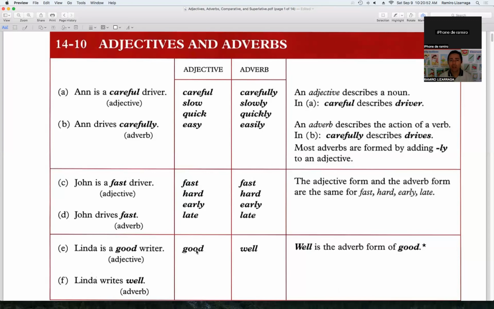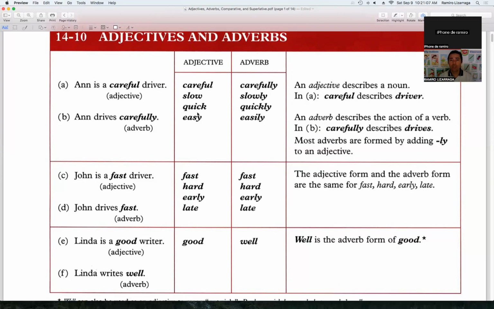Anne is a good driver. Look, I'm using the adjective to describe Anne as a driver. So here we have the most common adjective.